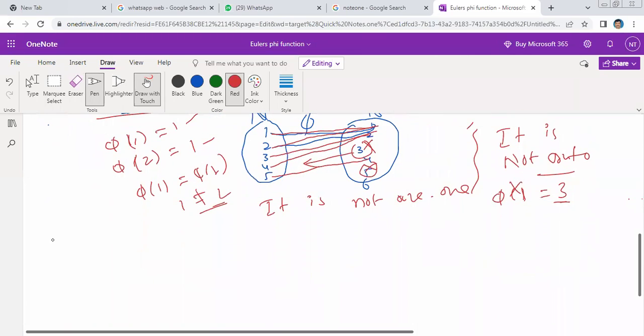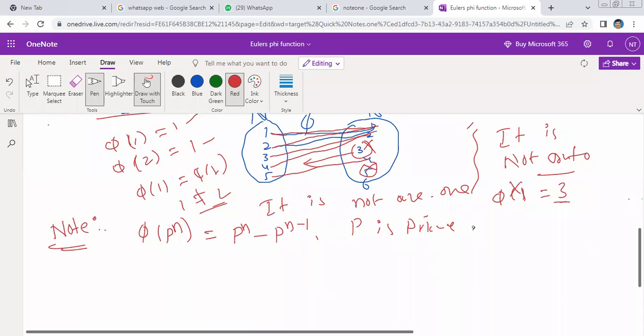Now, I am giving some important points. Note: according to the formula, phi of p to the power n is equal to p to the power n minus p to the power n minus 1, where p is a prime number and n is any positive integer. This is the one formula.